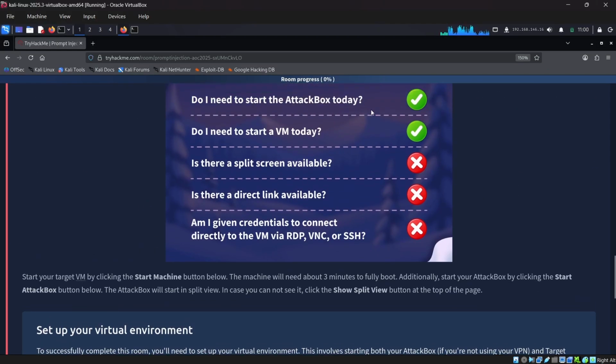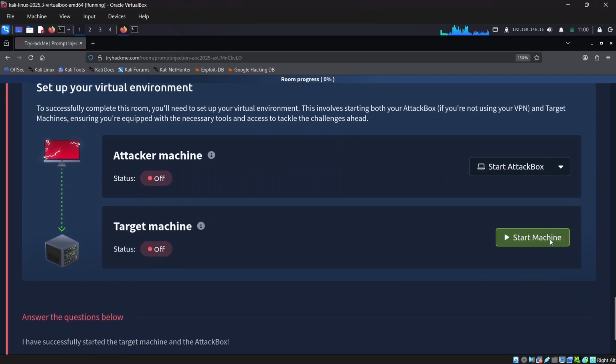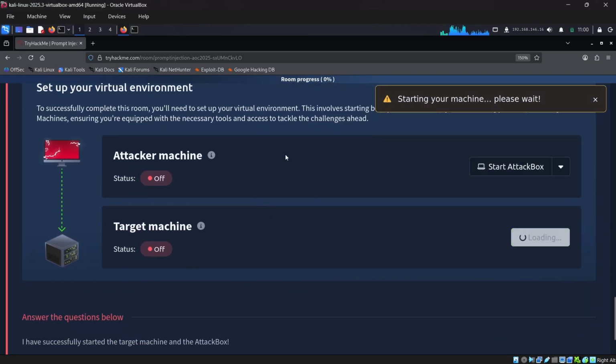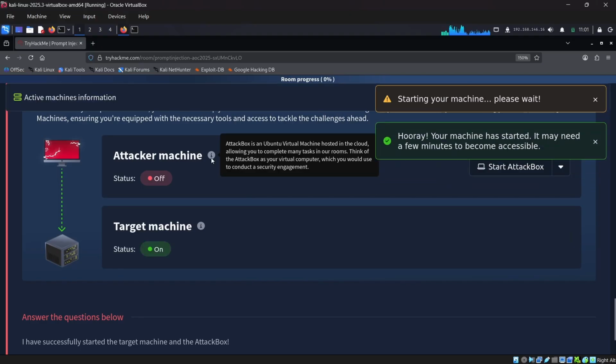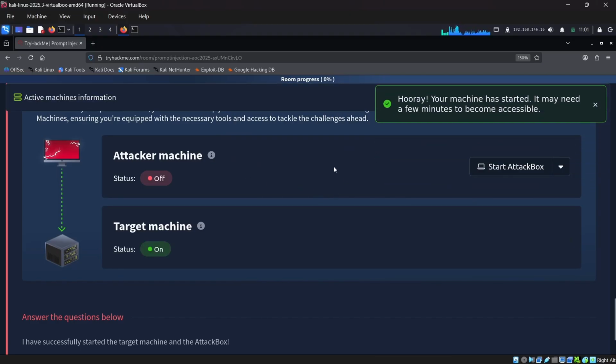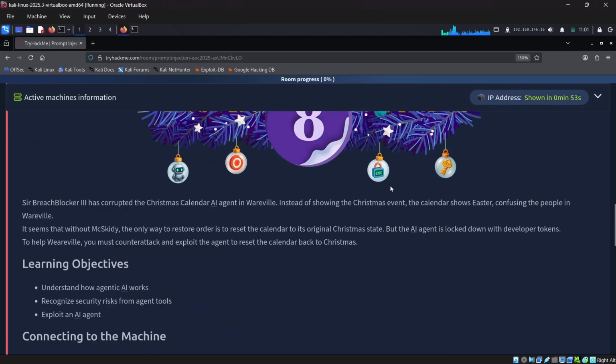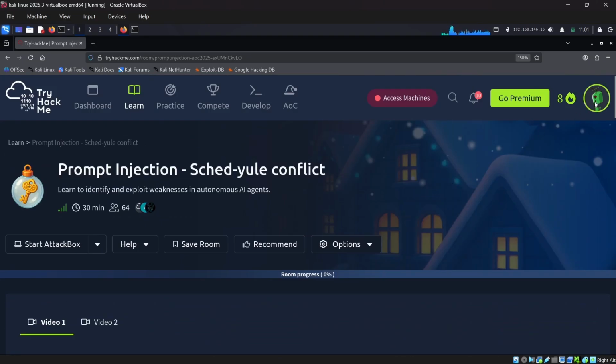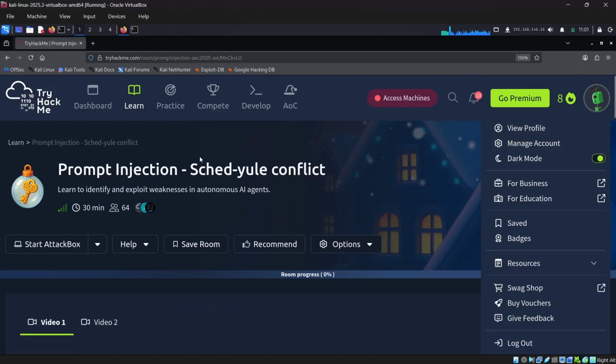Do I need to start the attack box today? Yes. Do I need to start a VM today? Yes. So let me start the target machine. I'm not going to start the attack box. If you're watching this series, I'm explaining how you can start your OpenVPN file. You can click here and go to manage account. From there, you'll be able to download your OpenVPN configurations.